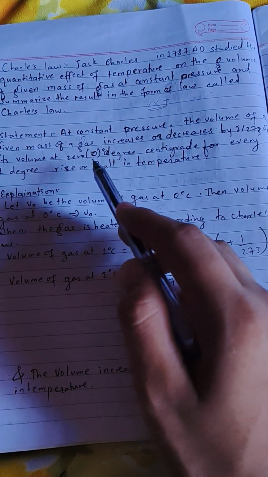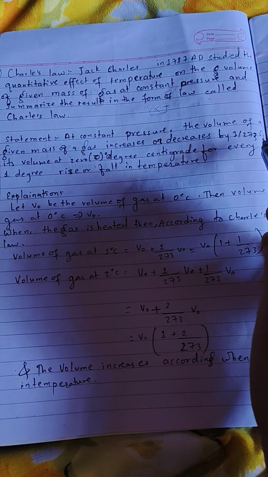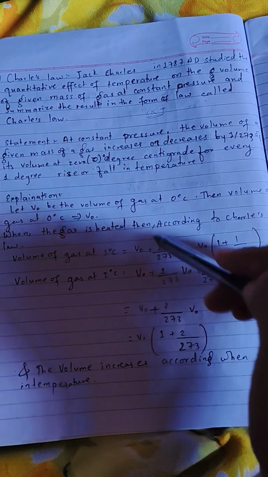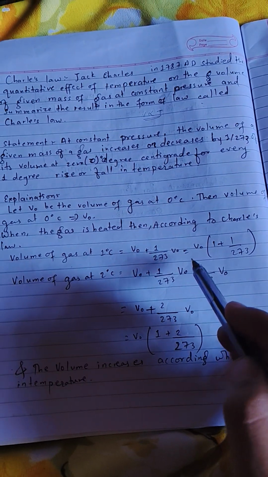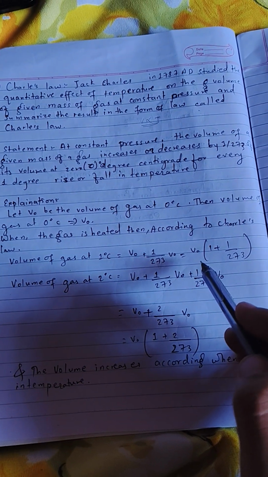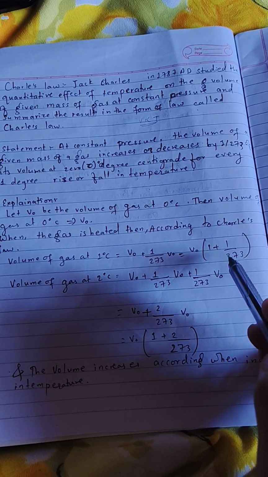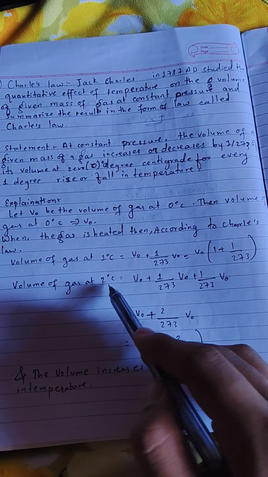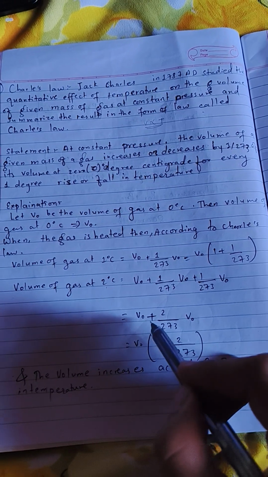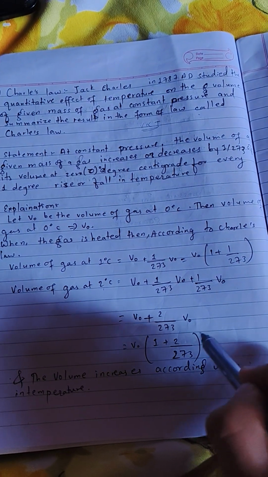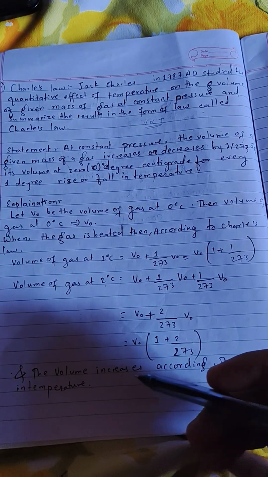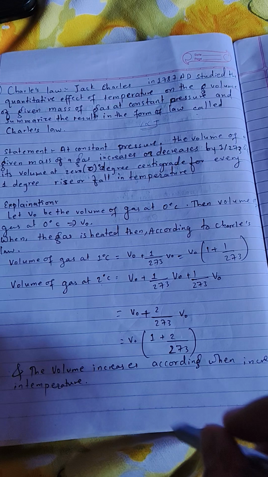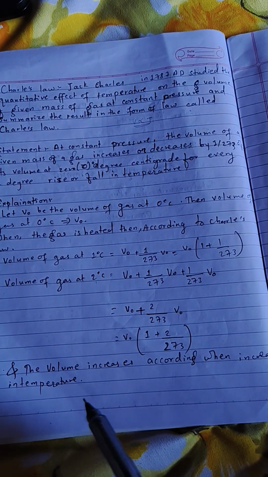The volume of a given mass of gas increases or decreases by 1 by 273 of its volume at 0 degrees Celsius, and our volume at 1 degree Celsius becomes V0 (1 plus 1 upon 273). Accordingly, the volume at 2 degrees Celsius becomes V0 plus 2 upon 273 V0, and we can write it as V0 (1 plus 2 upon 273), and the volume increases with increasing temperature.